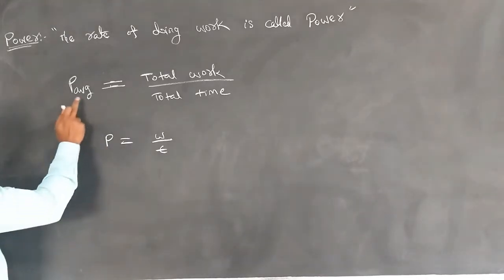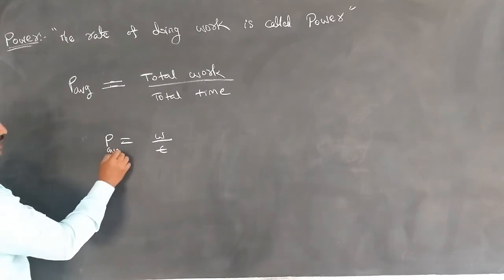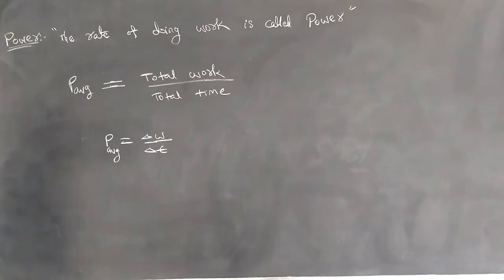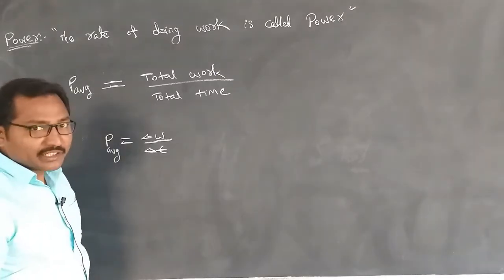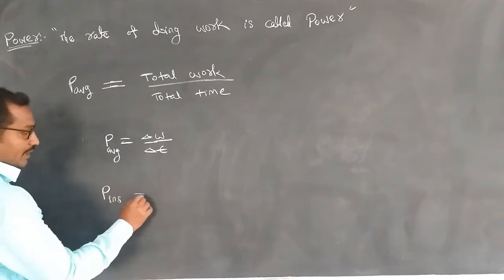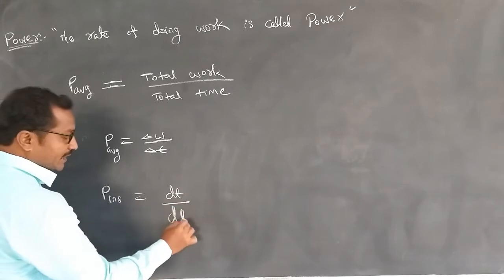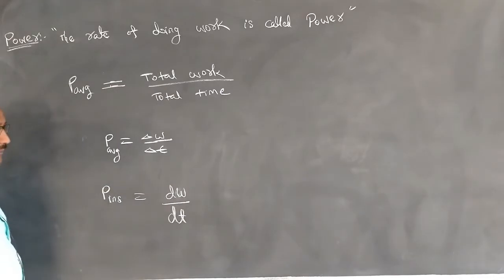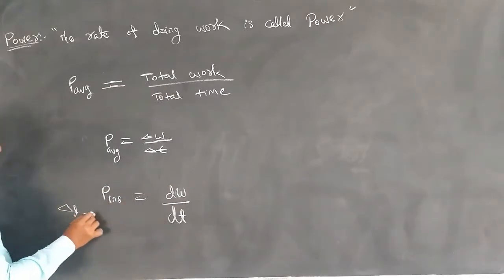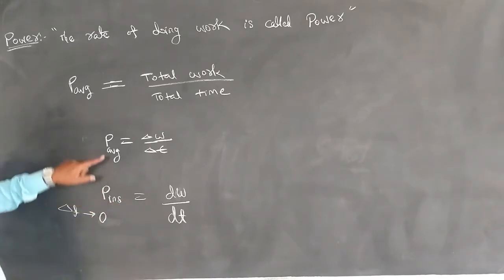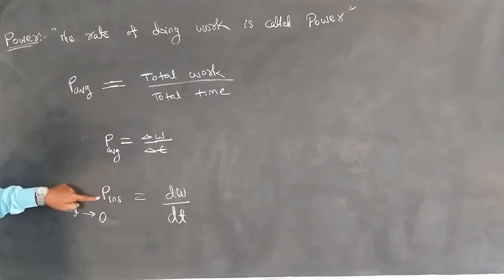Now I am giving the average power definition: P average equals delta W divided by delta T. And one more case I am taking, the instantaneous power: P instantaneous equals dW divided by dt, when this delta T tends to 0. This one is the P average value and this one is the P instantaneous value.